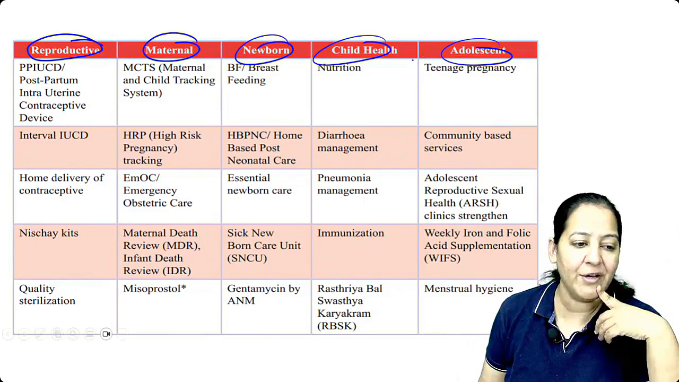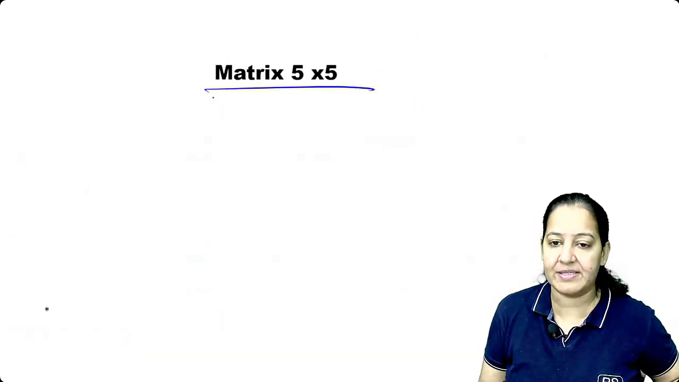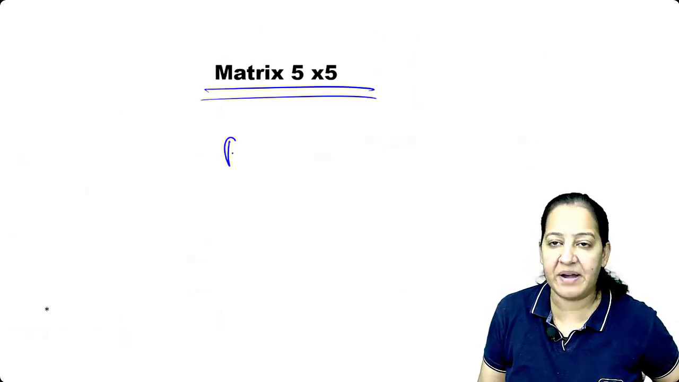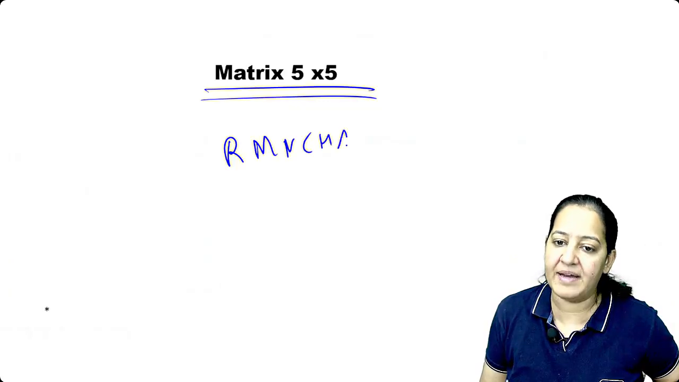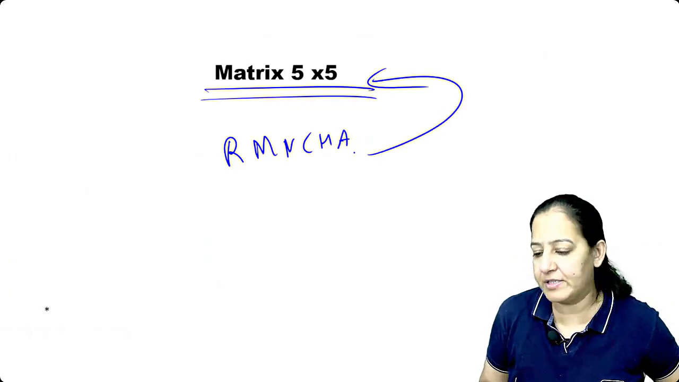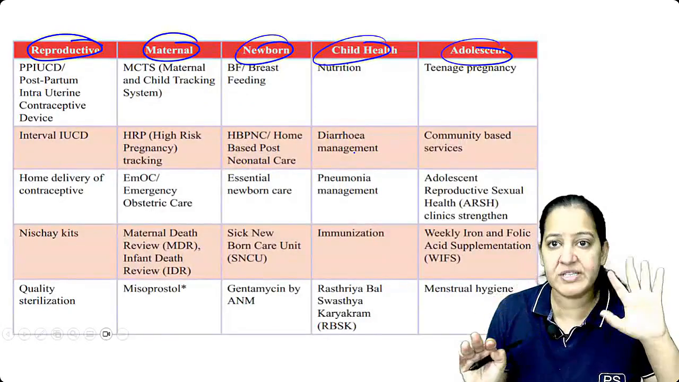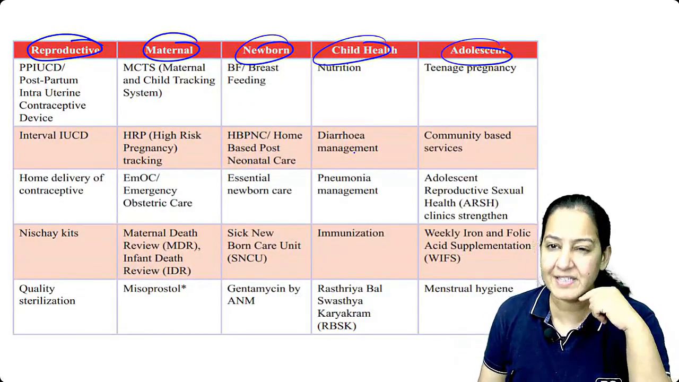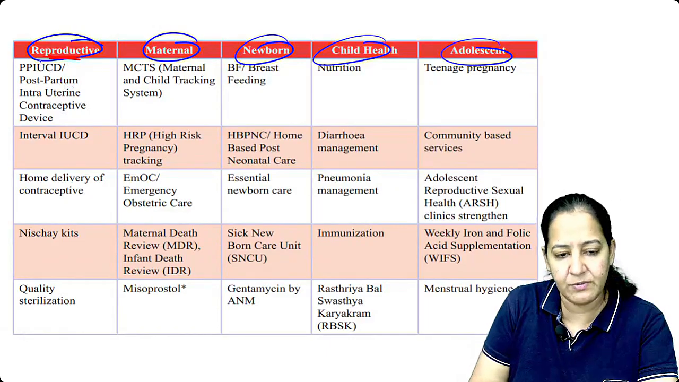I don't recommend you to learn all of the 5 into 5, but have a look. This is the 5 into 5 matrix. So if they give you a question where the 5 into 5 matrix is shown, you have to mark RMNCHA. This is the 5 into 5 matrix. You got it? What are the 5? 5 groups are in front of you, and 5 services to each of them. Say something now. So what services do we provide to the reproductive age group?